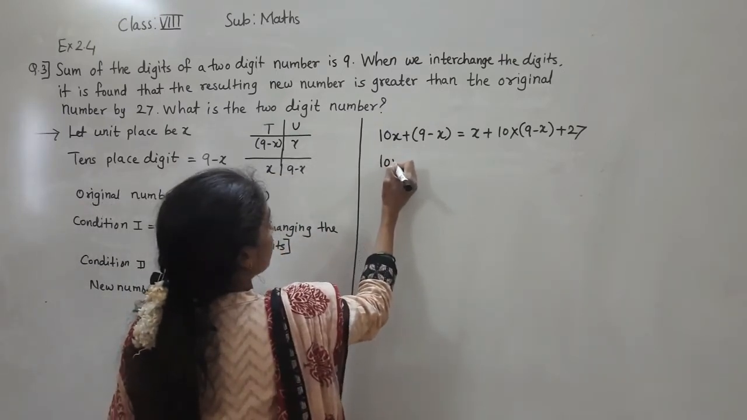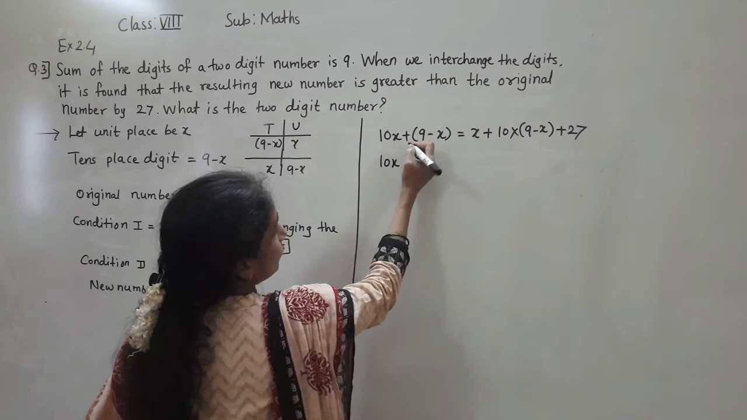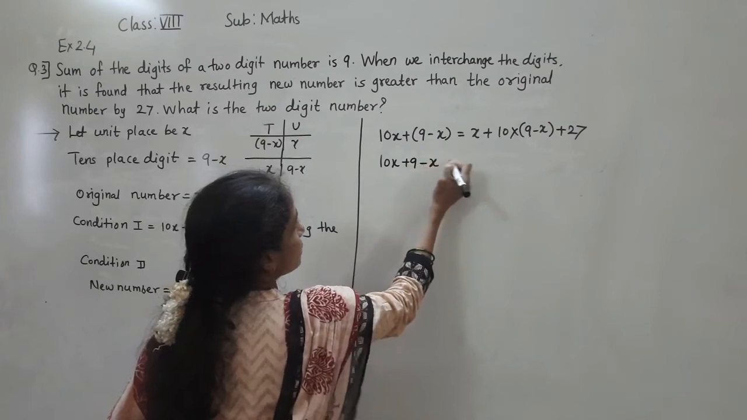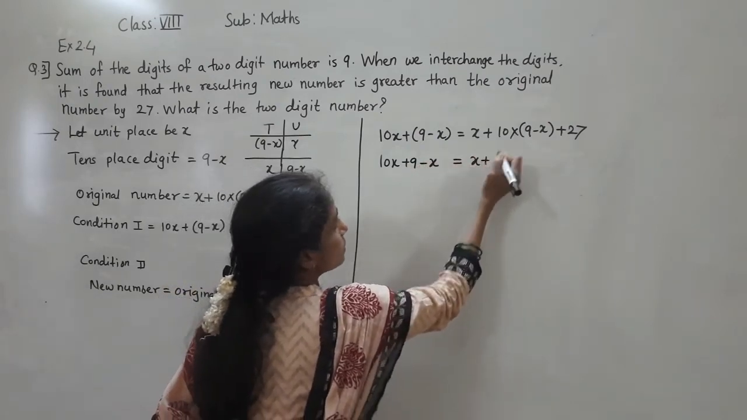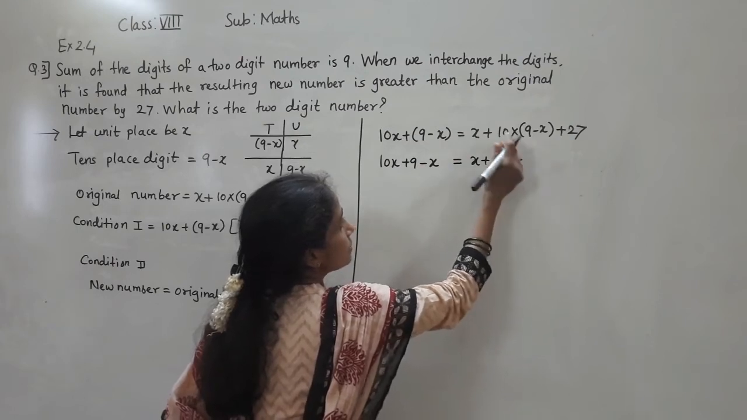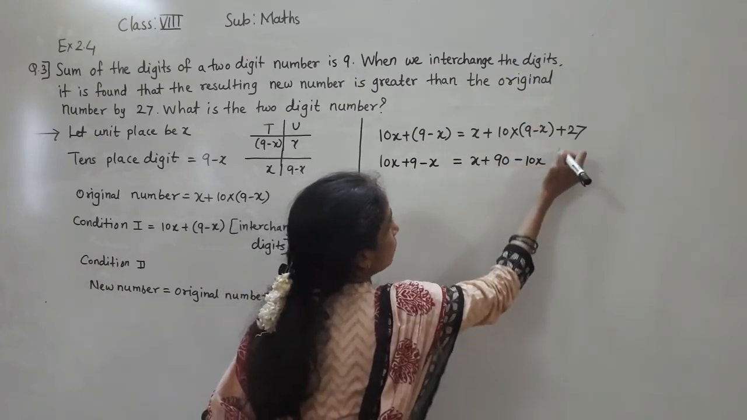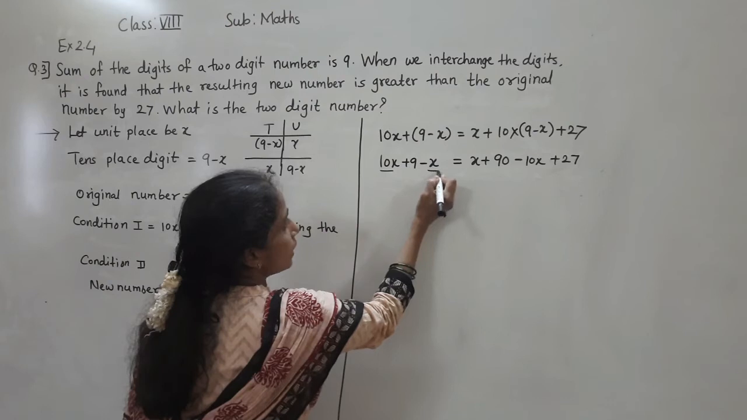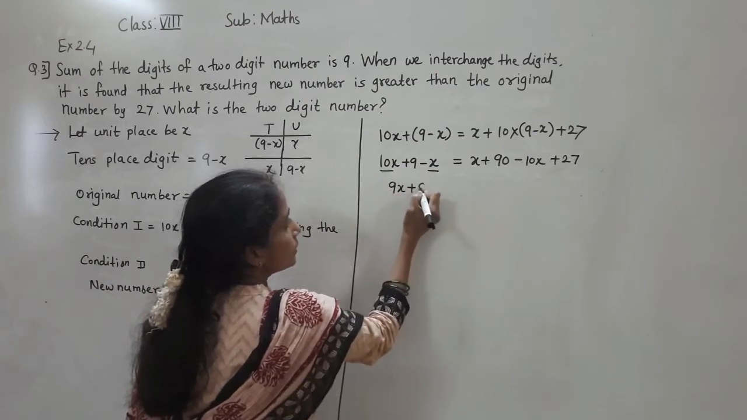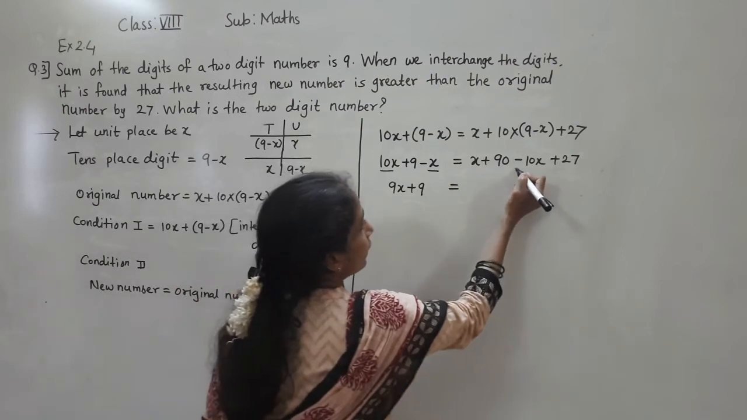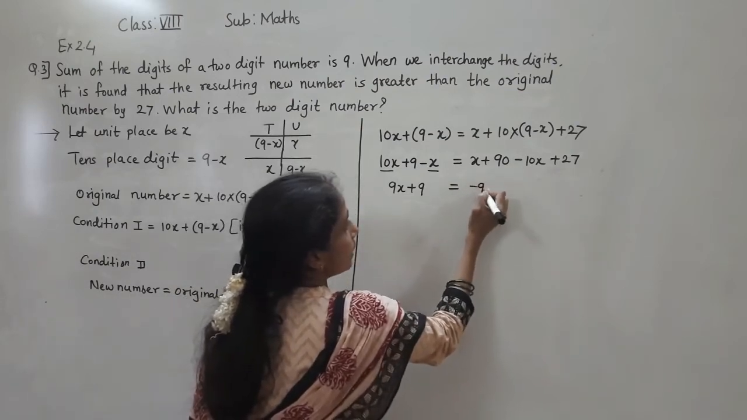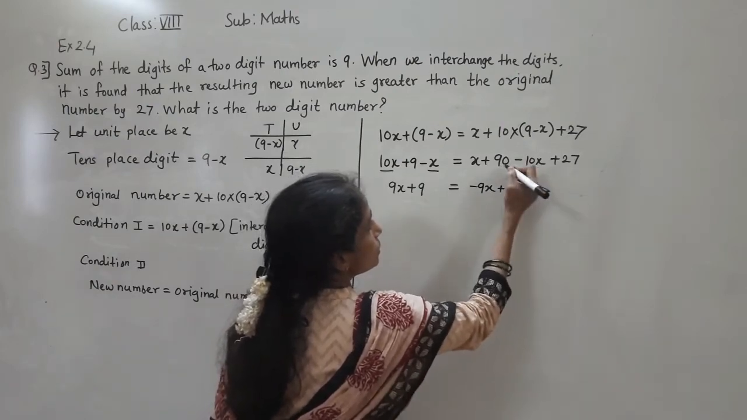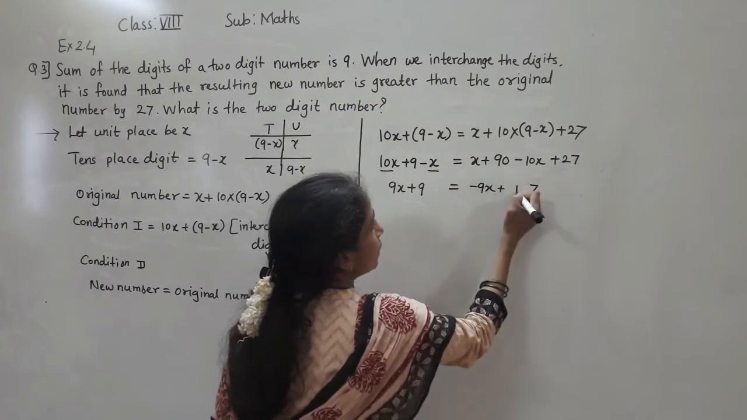See, 10x plus 9 minus x is equal to x plus 10 into 9, which is 90, minus 10 into x, plus 27. So 10x minus x is 9x, plus 9 as it is. On the other side, minus 10x plus x means minus 9x, plus 90 plus 27. So 90 plus 27 is 117, and 9 plus 2 is 11.